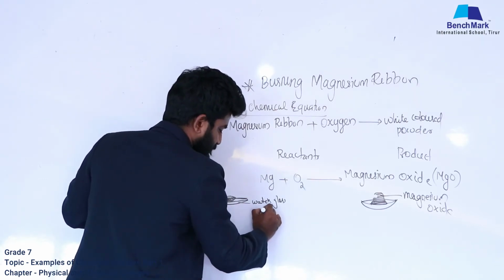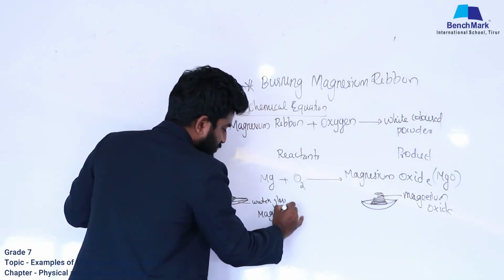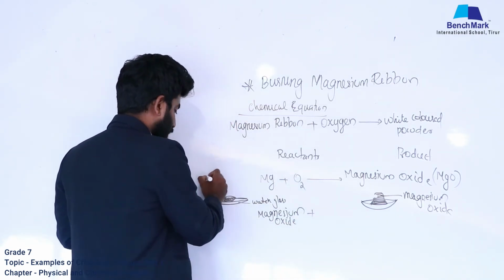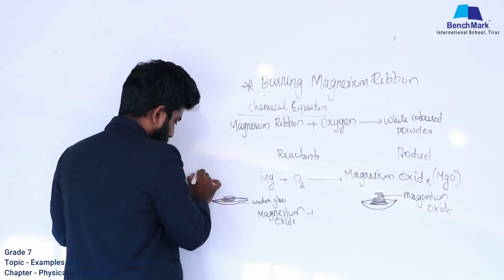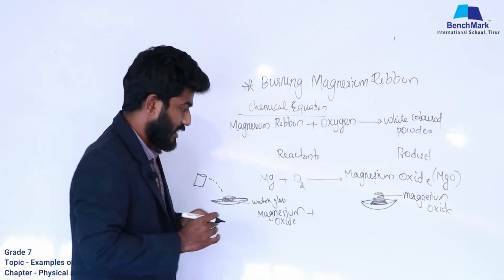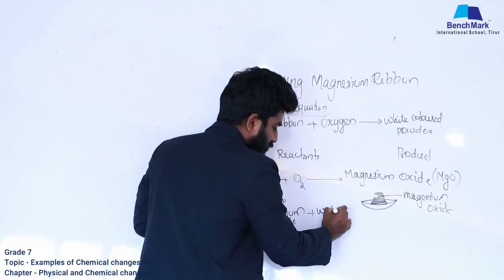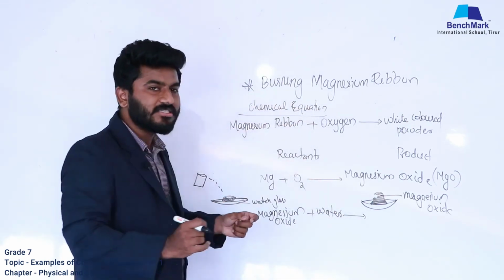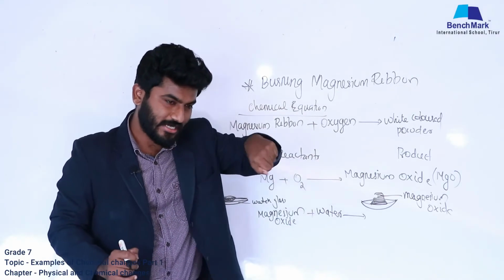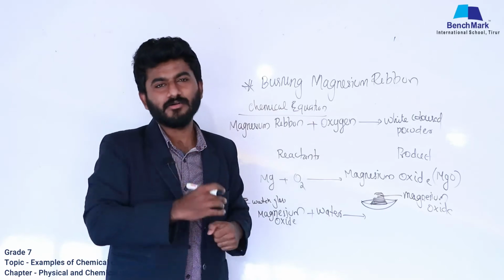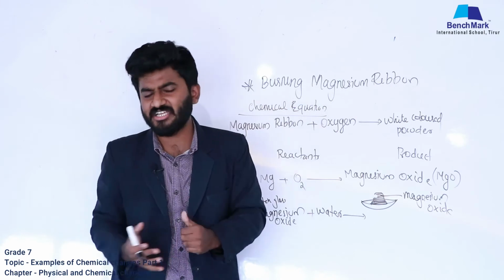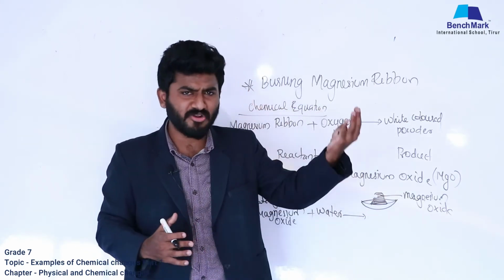I have taken magnesium oxide and added water. So I have added water, which means you have to write water. When you have added water to magnesium oxide and stirred it properly, then take a litmus paper. You know what type of litmus paper you have to take. It's already discussed in previous classes.